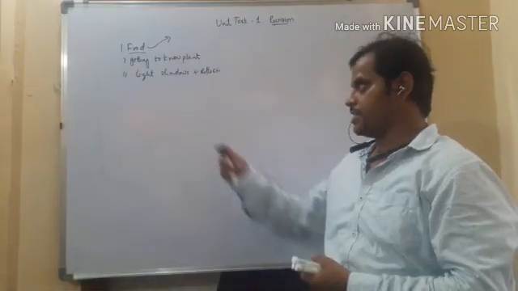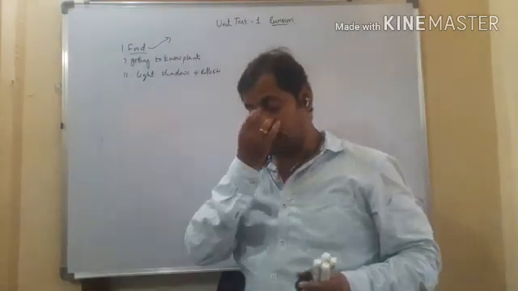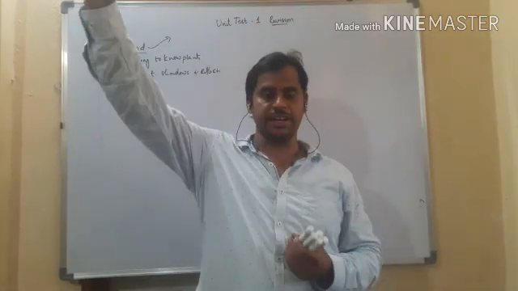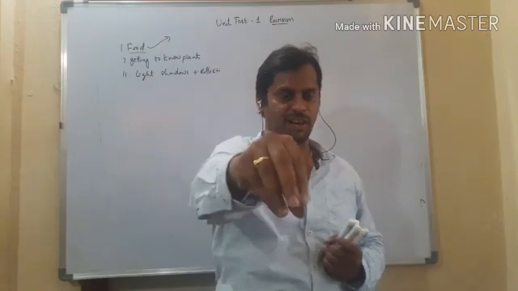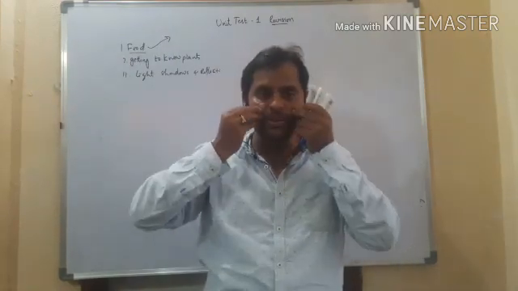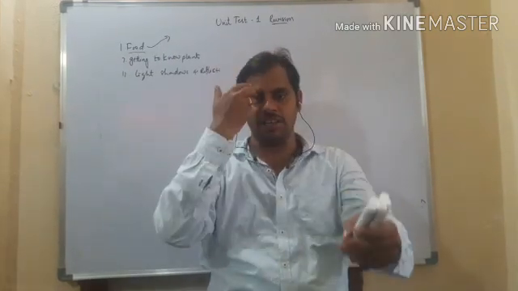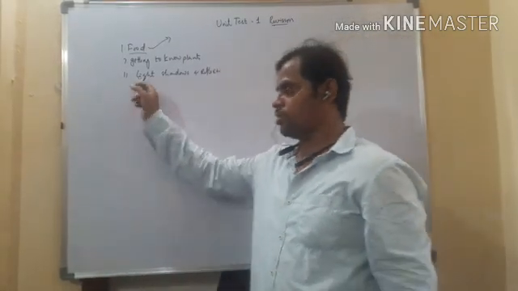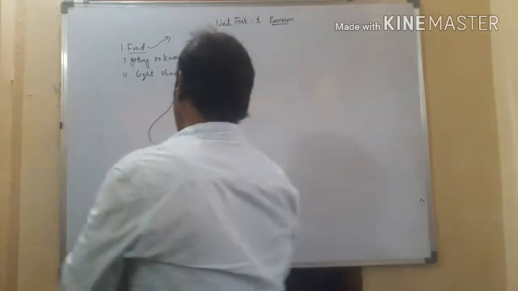Here, light is a physical phenomenon that makes us see things. Without light, we are unable to see things. Why? Because when light rays come from the light source, they fall on the object, and then the object will reflect the light rays back into our eyes. Then we will be able to see things. So that is about light. Right? So here, light always travels in a straight line.